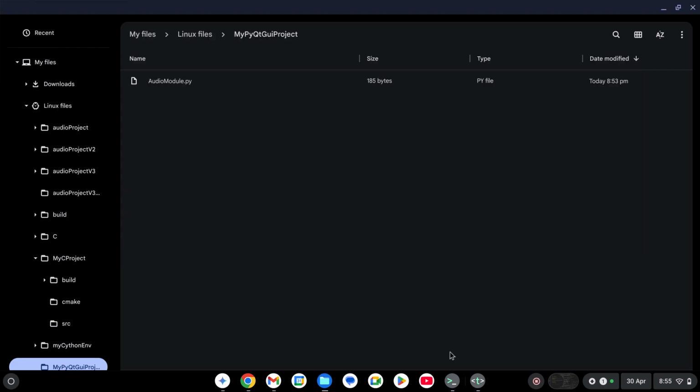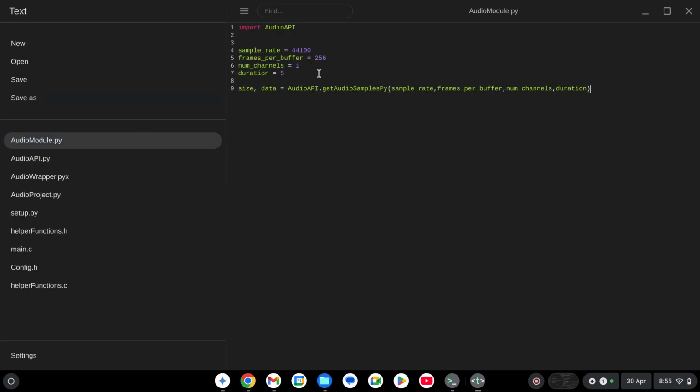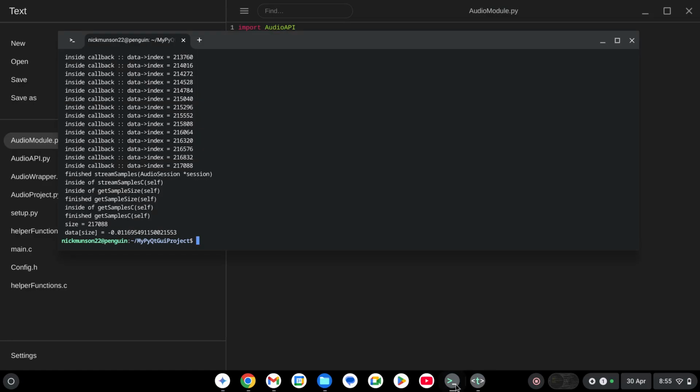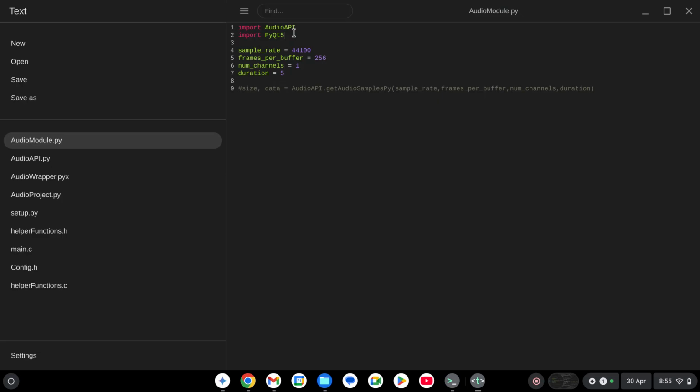Okay, so this is the final part of this, and now we can go ahead and build our Python GUI project. Like I can say import PyQt5, and I'm going to comment this out for now, and we can start working on a GUI in Python to take care of the management and input and do some fancy things. So that's where I'll stop this video.